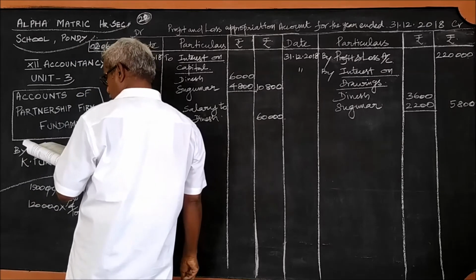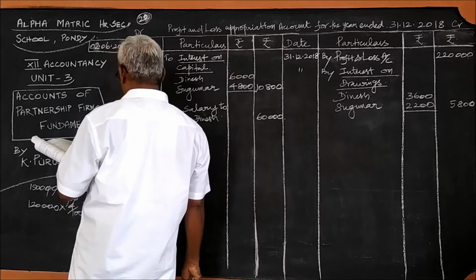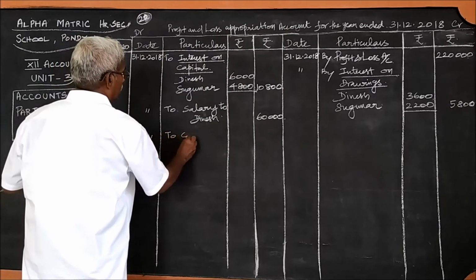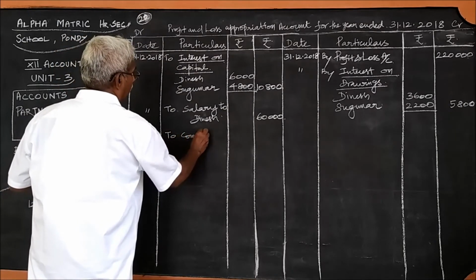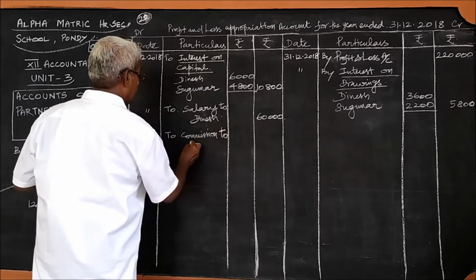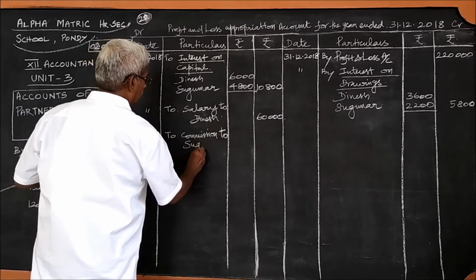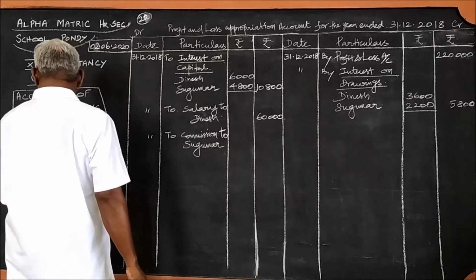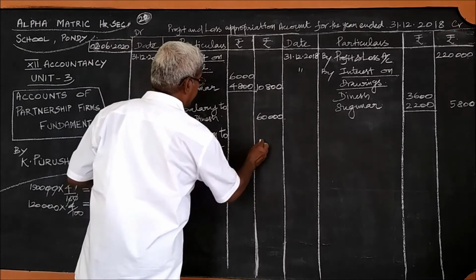And Sukumar is to receive a commission of 80,000. So, commission to Sukumar, the amount is 80,000.